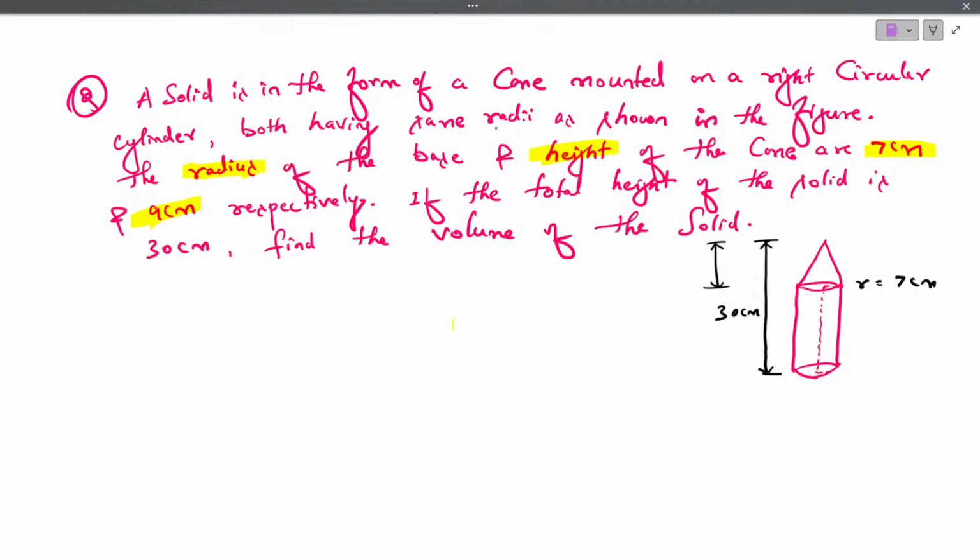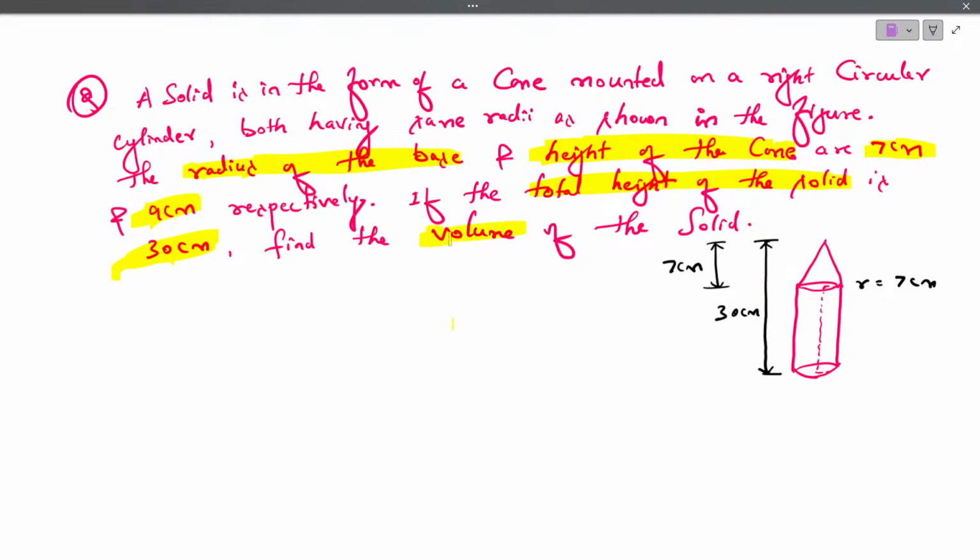Right circular cylinder, both having the same radius, shown in the figure. The radius of the base of the cone is 7 centimeter. Can you see this? The height of the cone is 9 centimeter. Observations: the radius of the base is 7 centimeter, the height of the cone is 9 centimeter, and the total height of the solid is 30 centimeter.